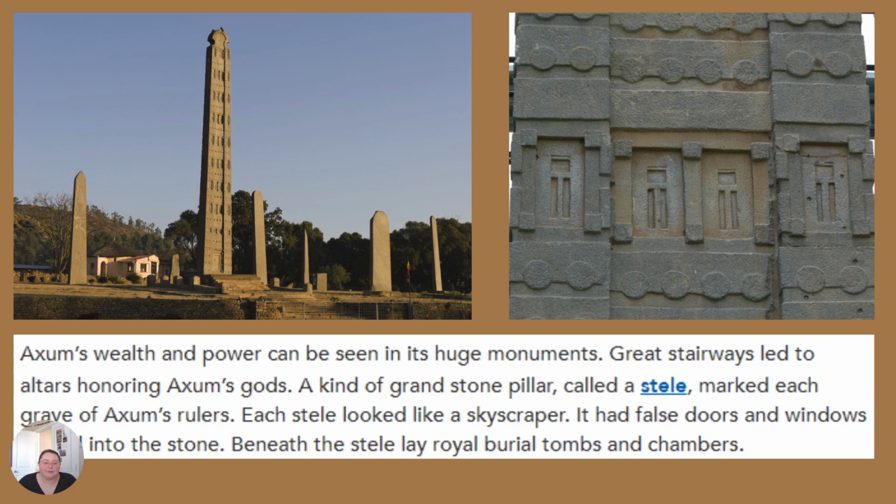Axum's wealth and power can be seen in its huge monuments. Great stairways led to altars honoring Axum's gods. A kind of grand stone pillar called a stele marked each grave of Axum's rulers. Each stele looked like a skyscraper. It had false doors and windows carved into the stone. Beneath the stele lay a royal burial tomb and chambers.